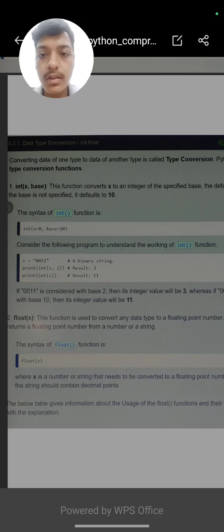In the next video you will learn how we can take input from the user, how we can print that output, and what are the break statement and continue statement.